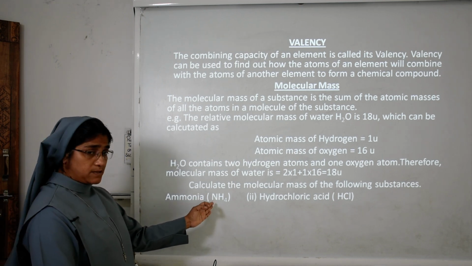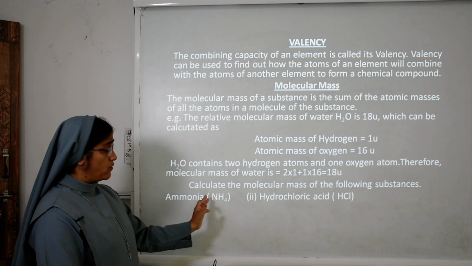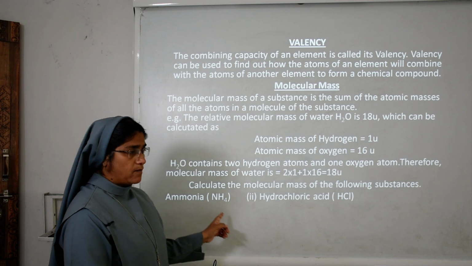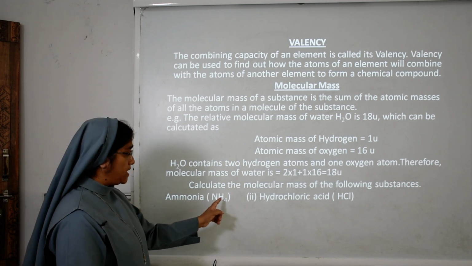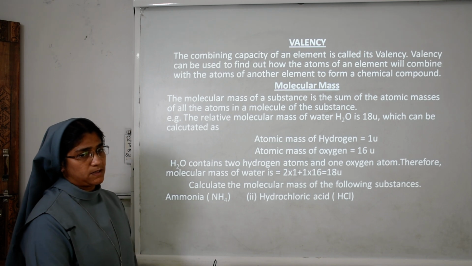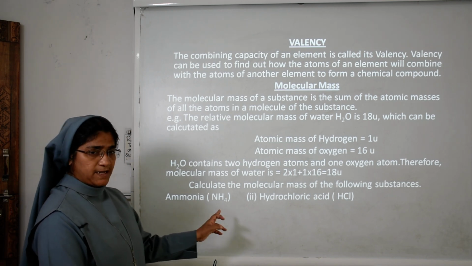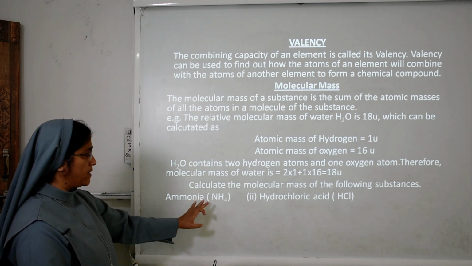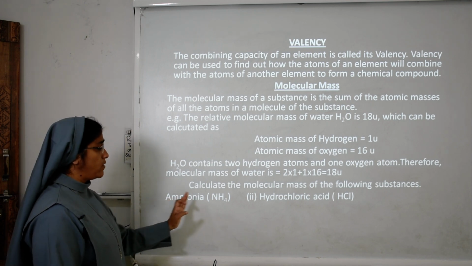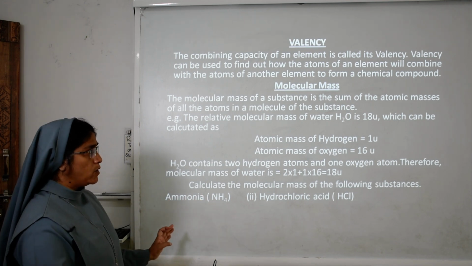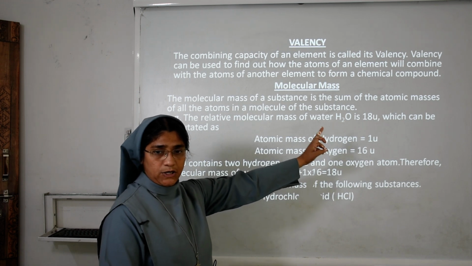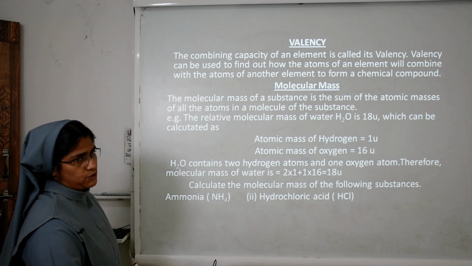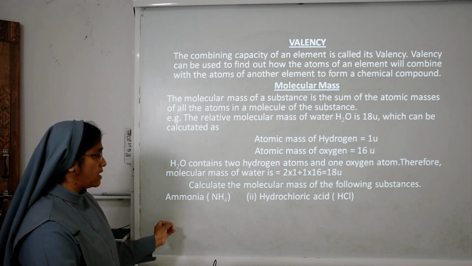How many nitrogen atoms are present? 1. So 1 into 14, since the atomic mass of nitrogen is 14, plus the atomic mass of hydrogen, 1, into the number of atoms, 4. So 14 plus 4 is equal to 18. So we get the molecular mass of ammonia as 18U. The molecular mass of water is 18U. The formula of ammonia is NH4.